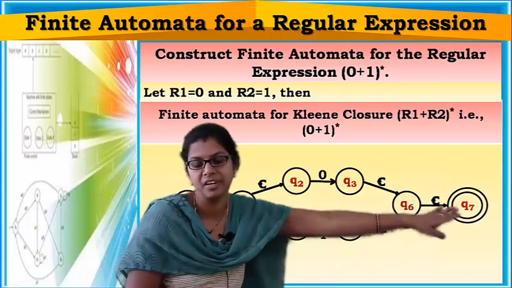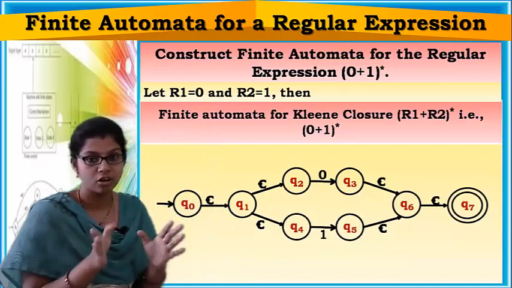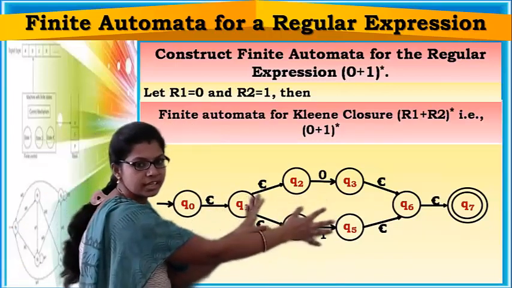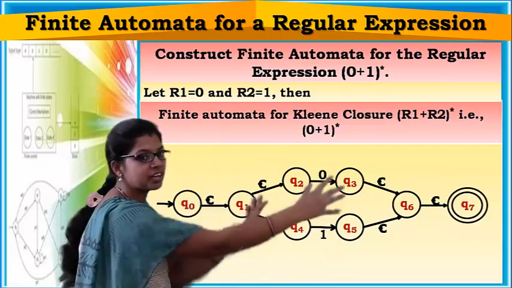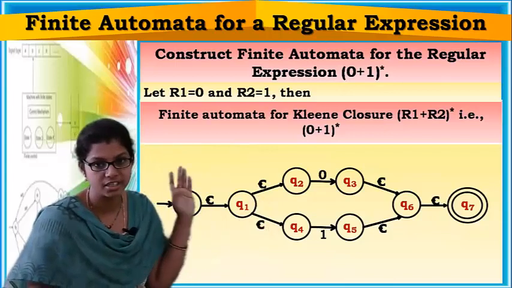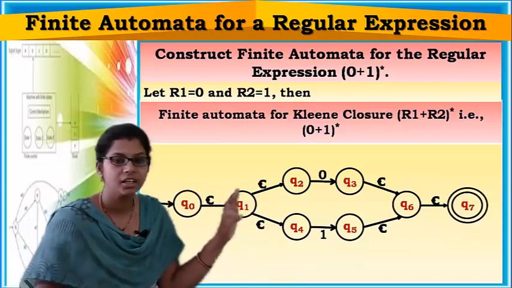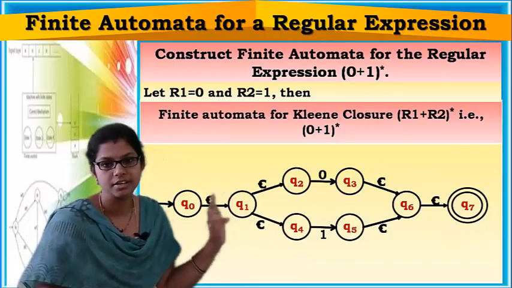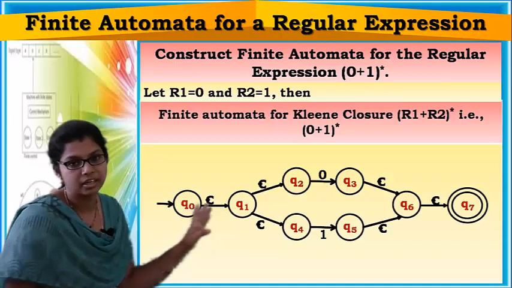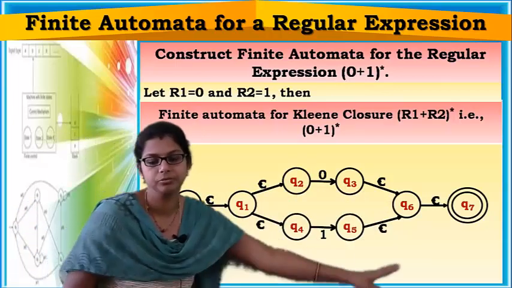From this state to the final state I am adding an epsilon transition. Okay, I have already said how to represent union. In between you can use anything, but between the initial and final states you should add epsilon transitions, right? We already saw one example for closure. So in the same way here I am adding like this. Now see here, this finite automata is accepting either 0 or 1.